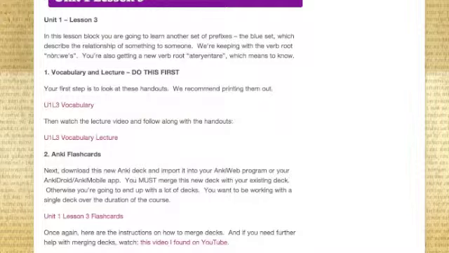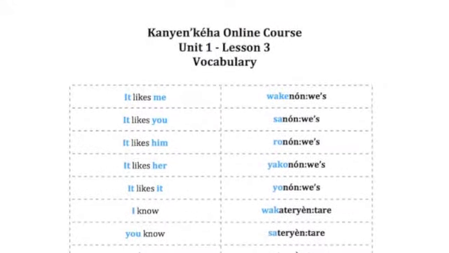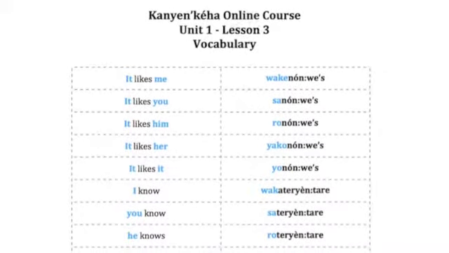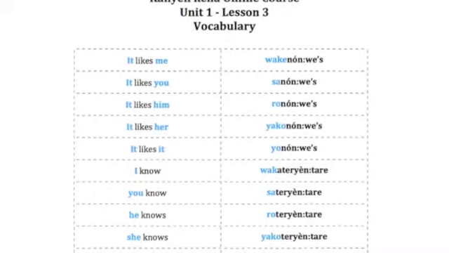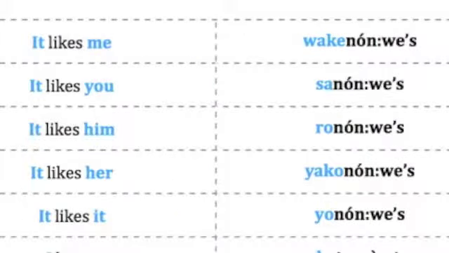First of all, let's have you open up your vocabulary list. The first thing you'll notice is the color blue. We're going to be working with the blue prefixes this lesson, and these describe the relationship between something to someone. This relationship is clear when we're using the root nuwes, which means to like, as you know. So our first 5 words here, wagenuwes, sanuwes, ronuwes, yagonuwes, and yonuwes, are it likes me, it likes you, it likes him, it likes her, and it likes it. I've only included the me and you prefixes for that verb in your Anki deck.